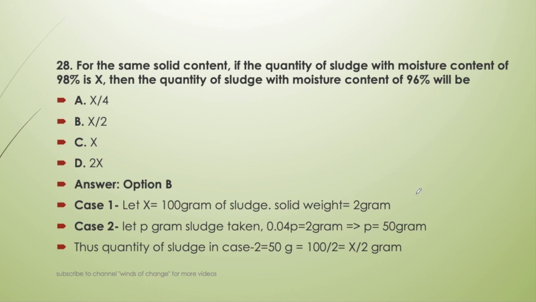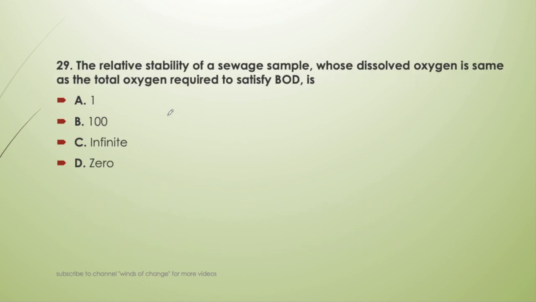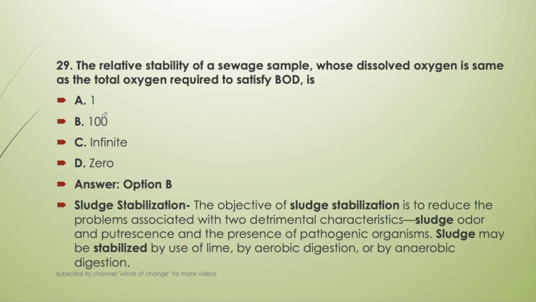Okay, next question. The relative stability of a sewage sample whose dissolved oxygen is the same as the total oxygen required to satisfy BOD is 1, 100, infinite or 0. So it is option B, that is 100. If the dissolved oxygen is the same as the total oxygen required to satisfy BOD, then the relative stability will be 100.